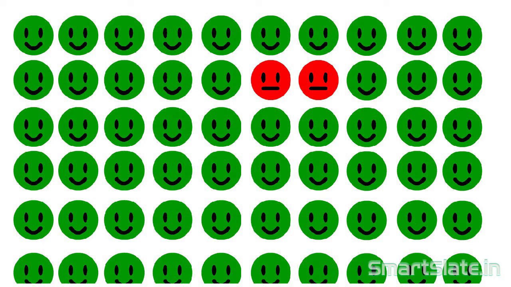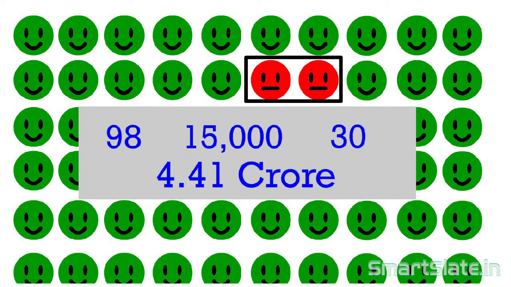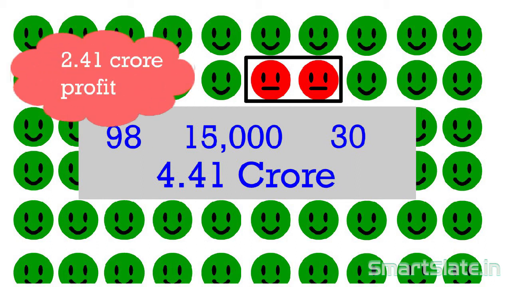Let's say the insurance company pays out the policy amount for 2 people, which costs rupees 2 crore for the company, and the rest 98 people will end up paying rupees 15,000 per year for 30 years. Since these 98 people do not die before 60 years, the insurance company does not have to pay anything for these people, except that they get the assurance for their lifetime. So the amount the company received from these 98 people over the span of 30 years is 4.41 crore rupees. So the insurance company actually made a profit of rupees 2.41 crore.